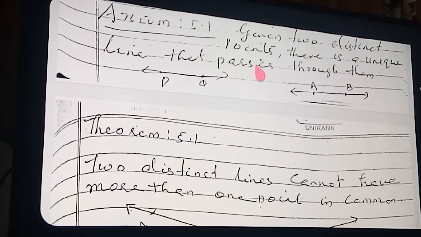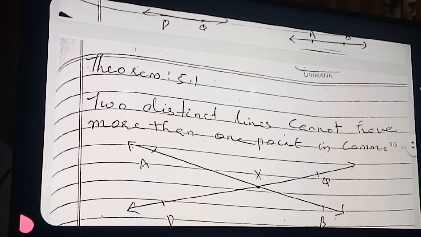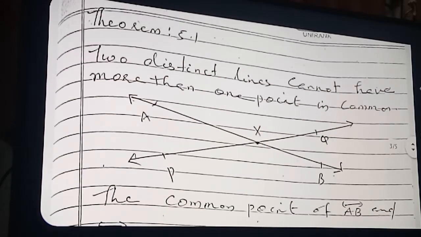Now one theorem is given here, Theorem number 5.1. It is stated in such a way: 2 distinct lines cannot have more than 1 point in common.